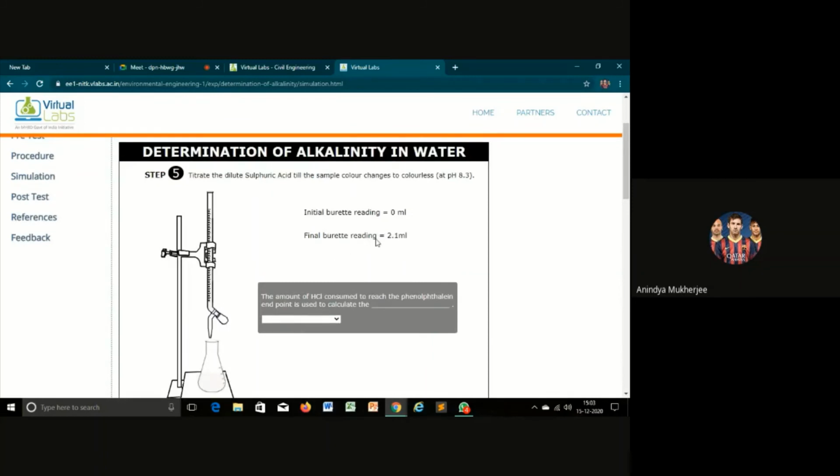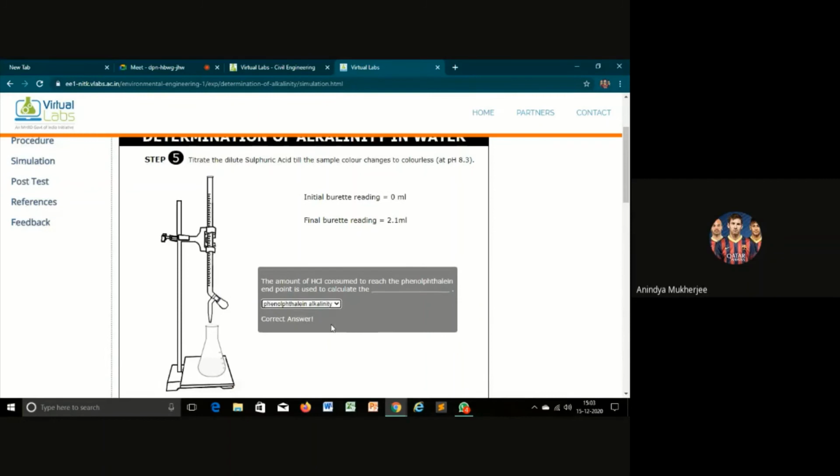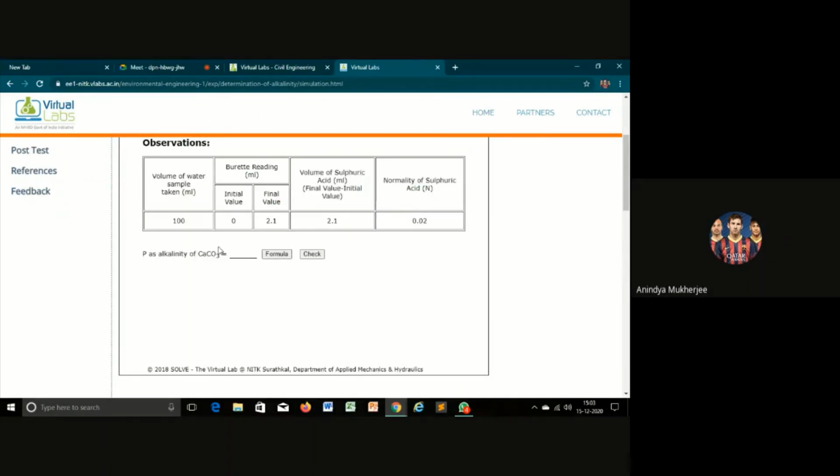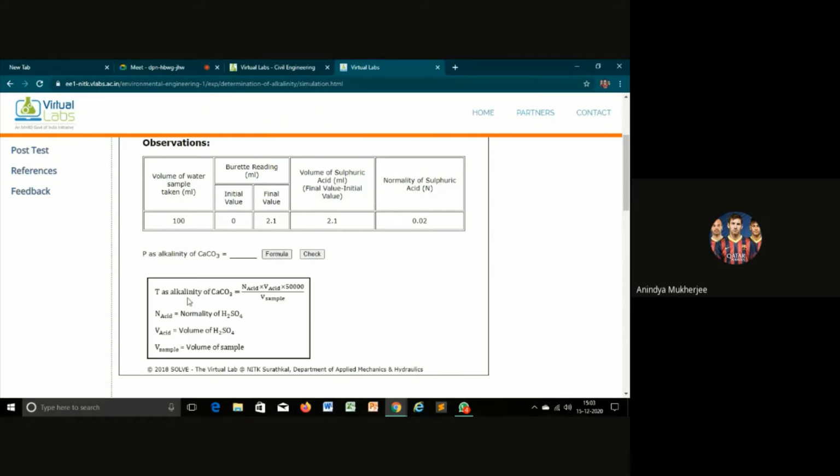So the final burette reading is 2.1 milliliter. The amount of acid consumed to reach the phenolphthalein endpoint is used to calculate the phenolphthalein alkalinity. So here we have to calculate the phenolphthalein alkalinity of CaCO3. The formula is the normality of acid into the volume of acid into 50000 by the sample.